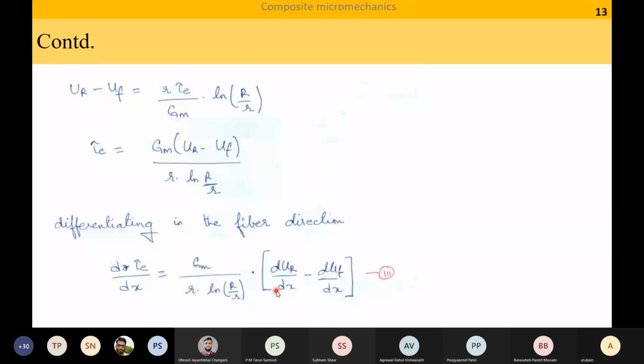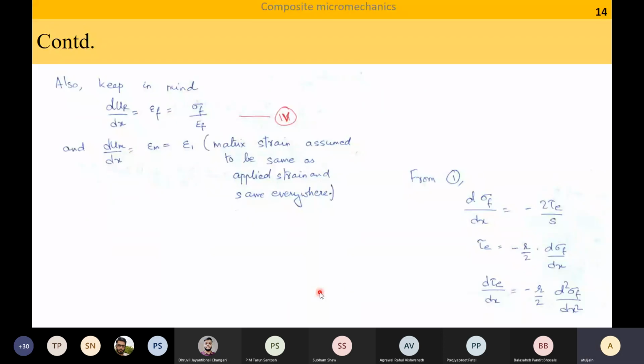GM is a constant, the radius of the fiber is constant, and the radius of my composite RV is constant. So this is equal to del UR del X minus del UM del X. Is this clear so far? Yes, sir. Okay, so let us take our derivation further.